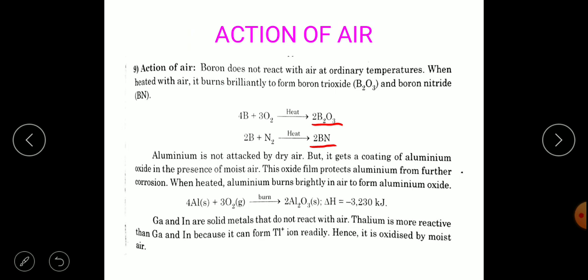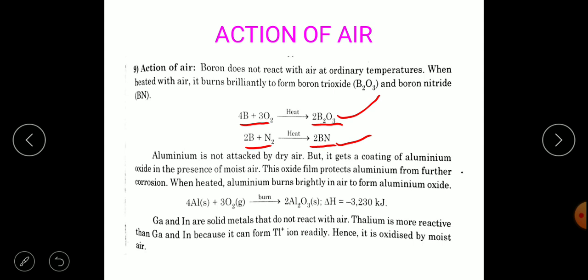Air already contains oxygen and nitrogen in a high percentage. So I have written here the boron trioxide. When boron reacts with oxygen, if we heat the reaction, it forms boron trioxide. And the second reaction is boron nitride. That is, when boron is heated with air, it forms boron nitride.